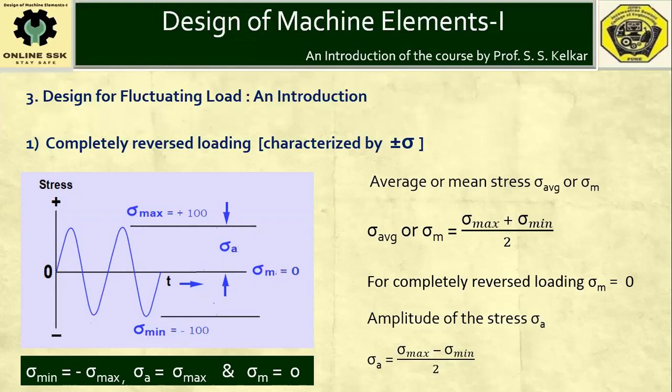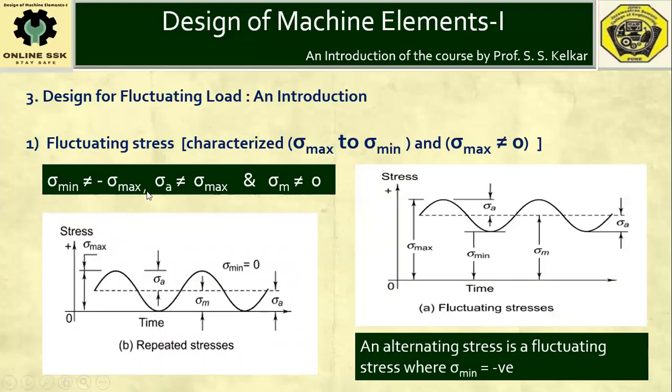So here an applied load or induced stress will be called completely reversed load or completely reversed stress whenever the nature of the load is plus minus or the induced stress nature is plus minus. So here the minimum stress will be equal to minus of the maximum stress. You can observe the amplitude will be equal to the maximum stress and the mean stress or average stress will be equal to 0.